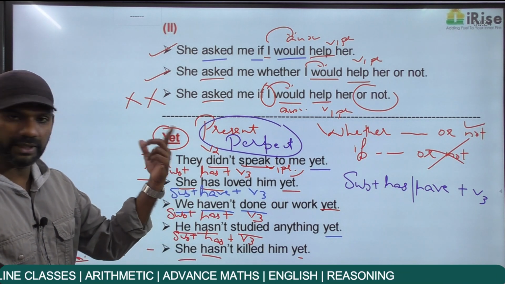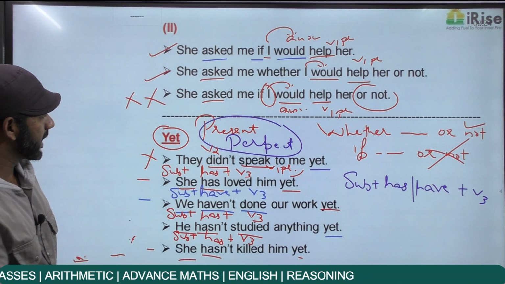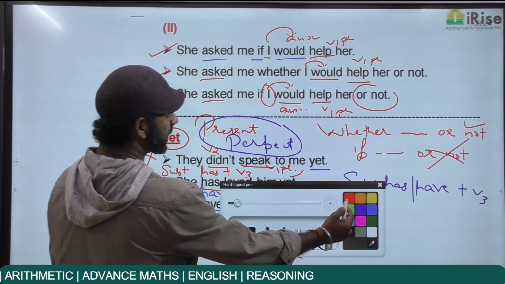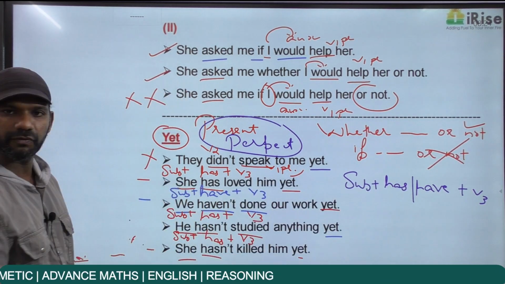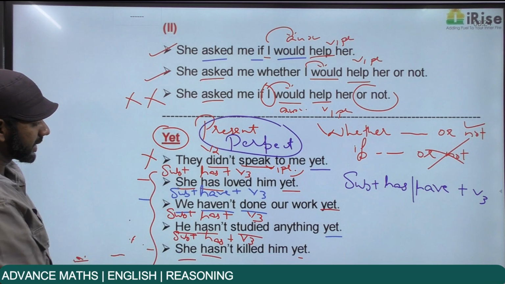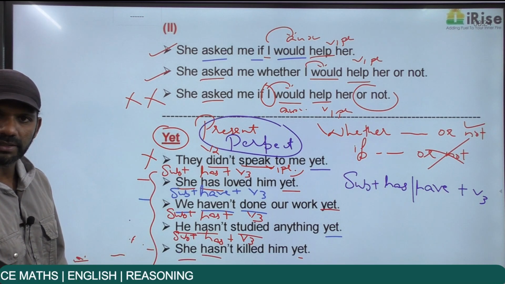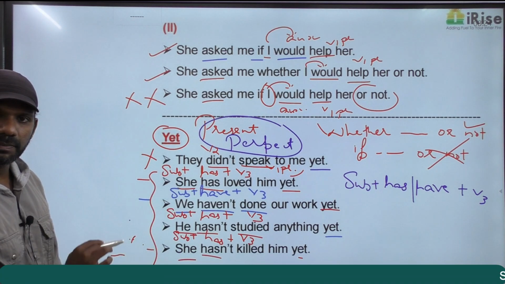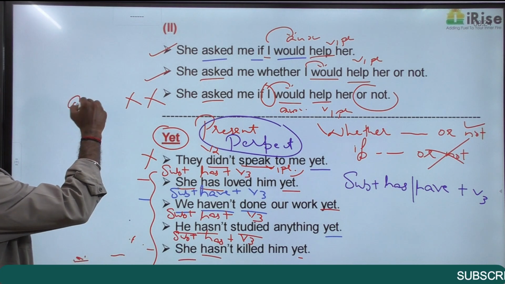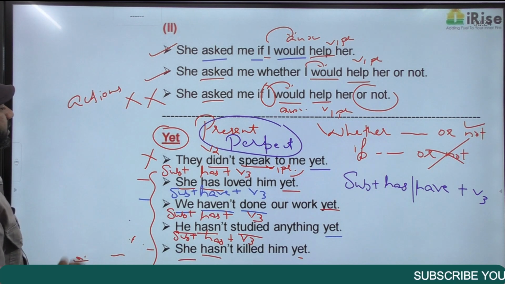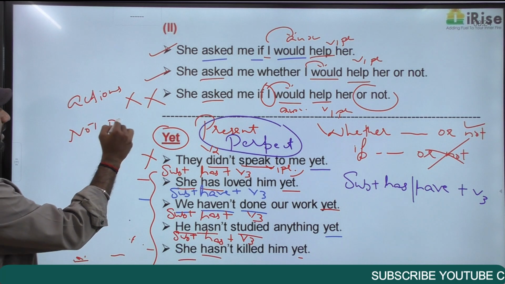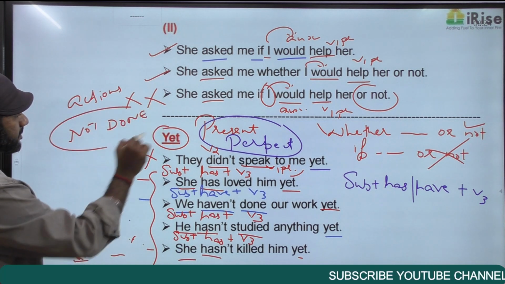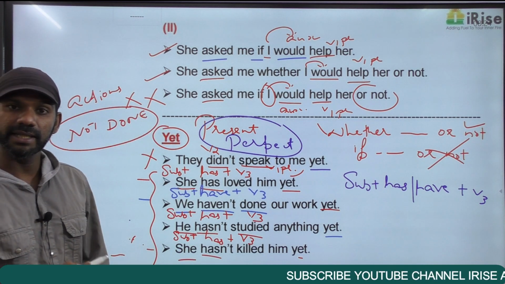As I told you, yet appears in the present perfect tense. These four sentences are in the present perfect tense. Yet comes in the present perfect tense, and yet is for actions that are not done.